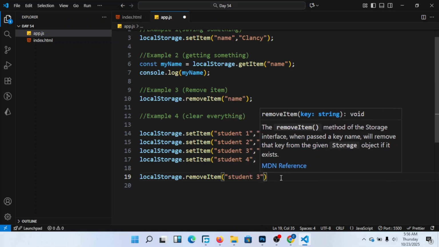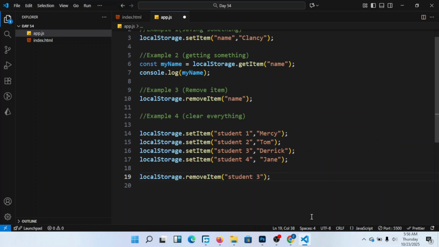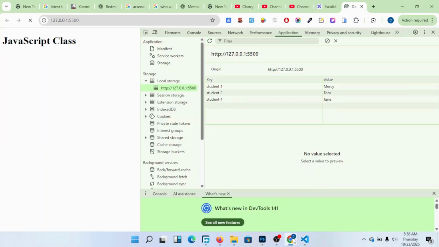This is when I'm removing a single item. So when I do that, I remove student 3. Derek is gone. Are you seeing this? I'm left with student 1, student 2, and student 4.